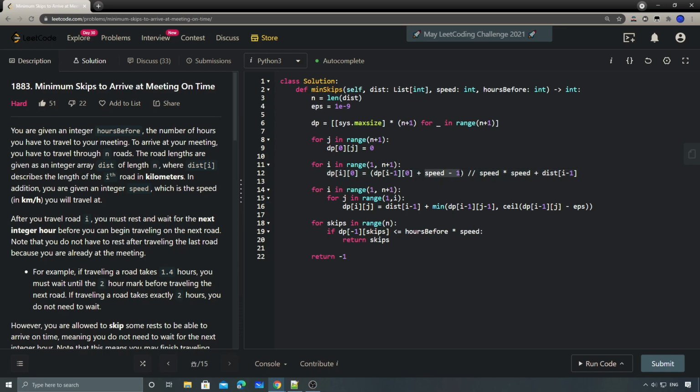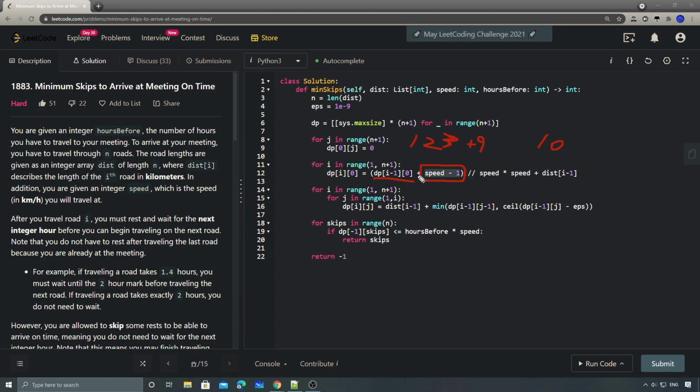So this is a small trick here. Let's say we have 123 from the previous value, and the speed is, I don't know, 10, something like this. So basically we're adding 9 here, which means we're making sure it can be greater than the next multiple of speed, but it will not affect the final answer.